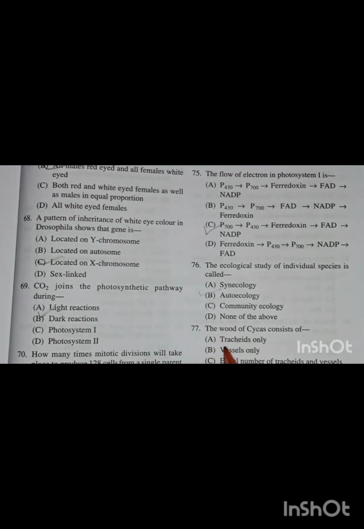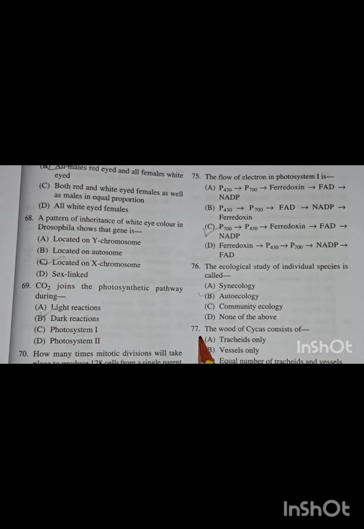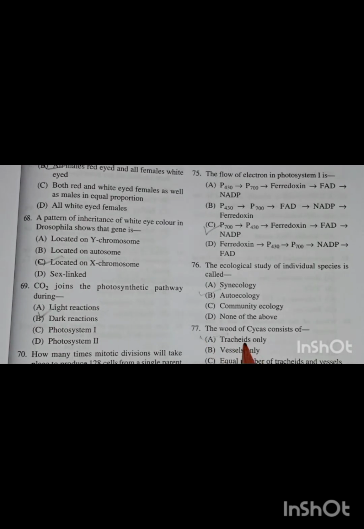Then next question is the wood of cycas consists of. Options are tracheids only, vessels only, equal number of tracheids and vessels, more tracheids and less vessels. The correct answer is the option number A. The wood of cycas consists of tracheids only.